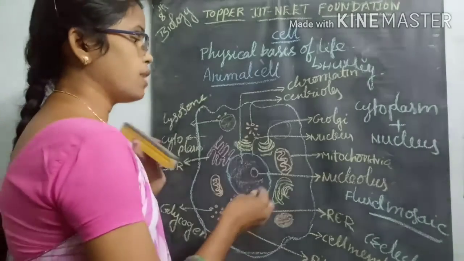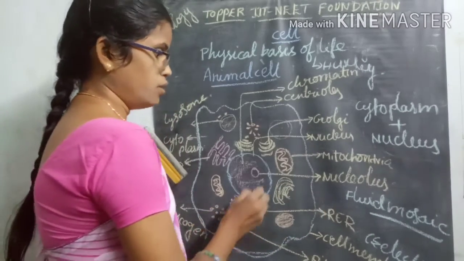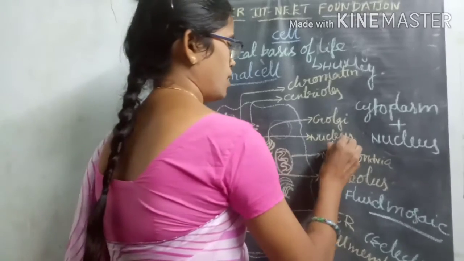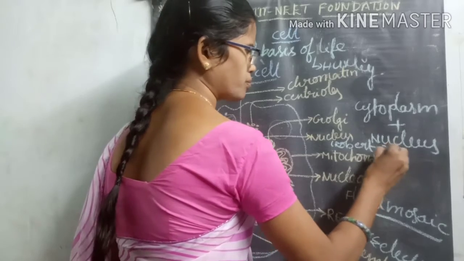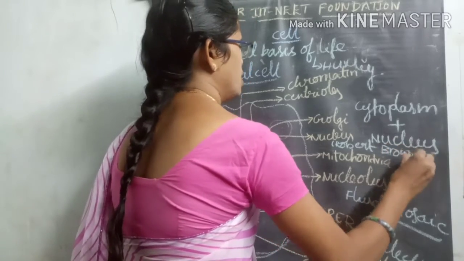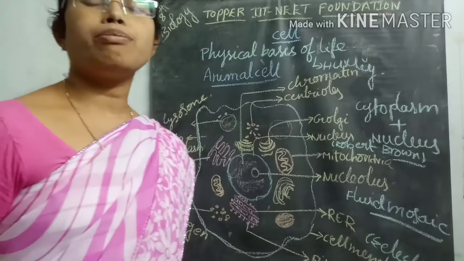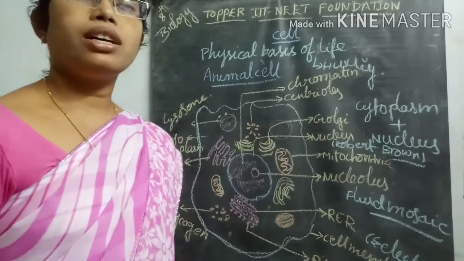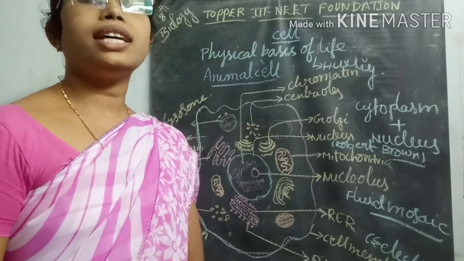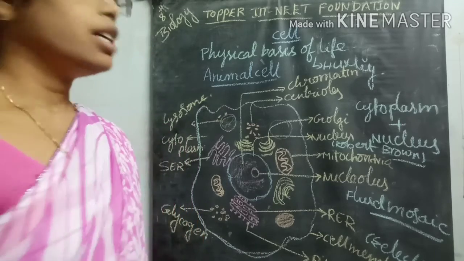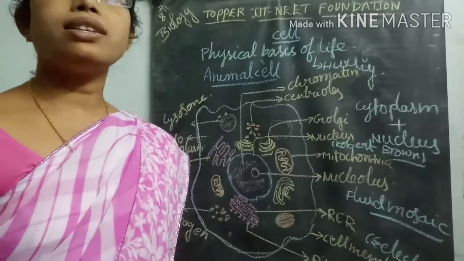This nucleus was discovered by one of the scientists called Robert Brown. While he was observing Tradescantia plants, inside those plants he observed one central cellular organelle, which is called a nucleus.